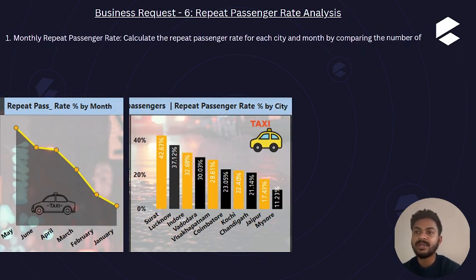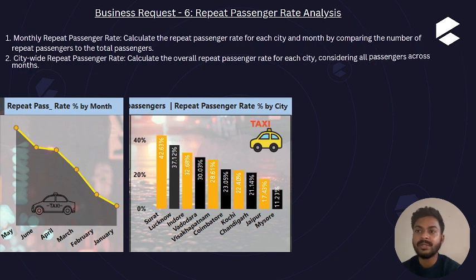In business request 6, I was assigned to create a repeat passenger rate analysis by monthly and city wise. So first you can say this was the month wise. We have the repeat passenger rate by city. Let's understand with Surat. Surat has 42.63% of repeat passengers from all the passengers.